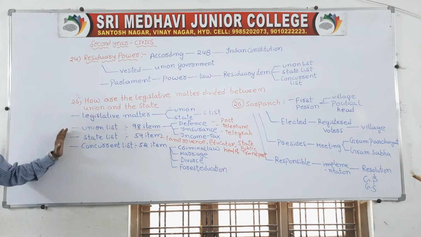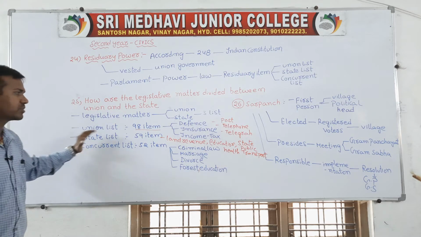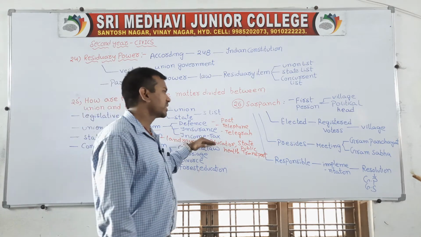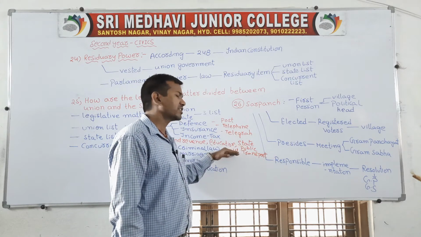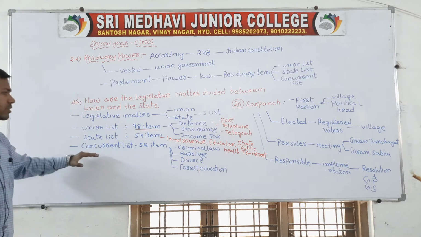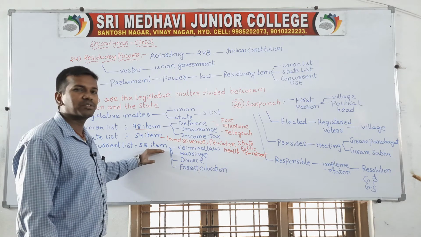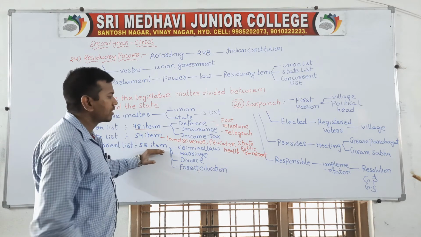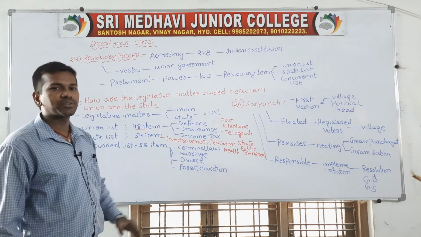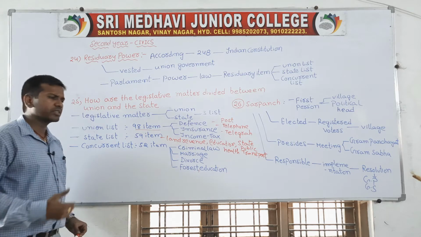The state list means the power to make the law is vested under the control of the state government. So 59 items are included in the state list, like land revenue, education, state public transport as well as health. Next, the concurrent list: the power to make the law is vested in the hands of both the central and state governments. For example, criminal laws, marriage, divorce, forest as well as education; both the central and state governments have the right to make the law, so that comes under the concurrent list.